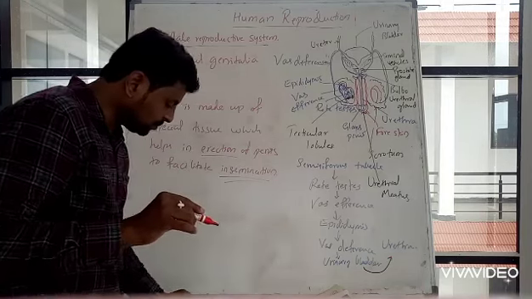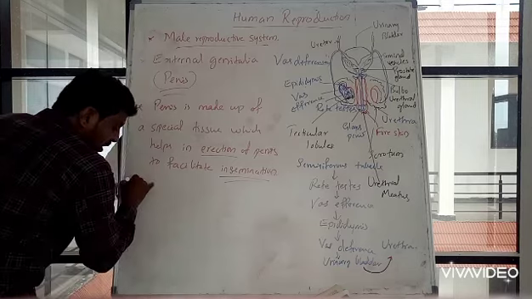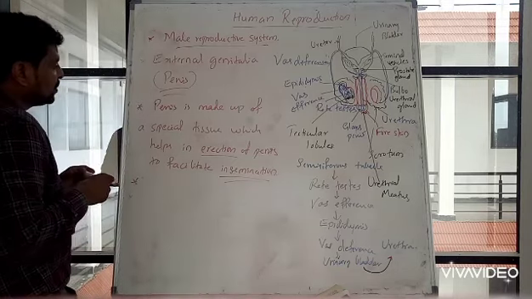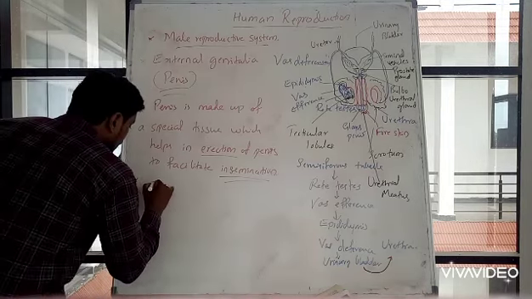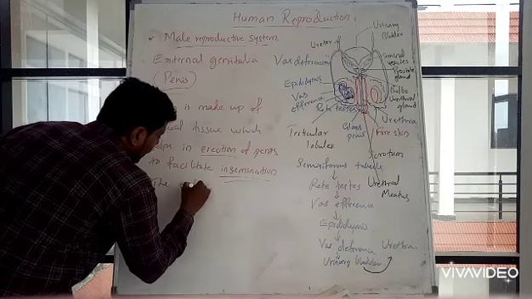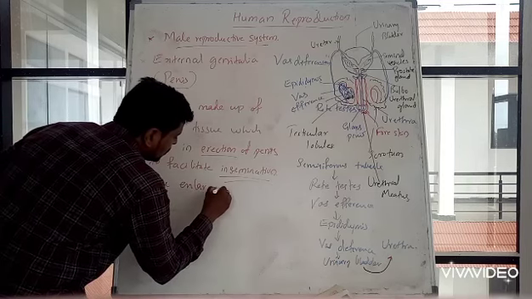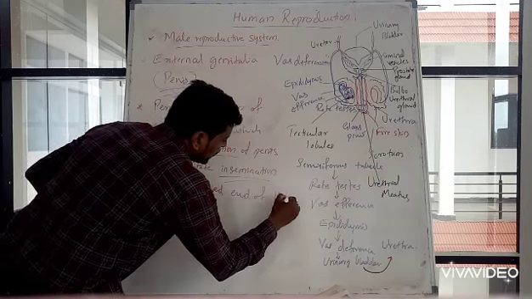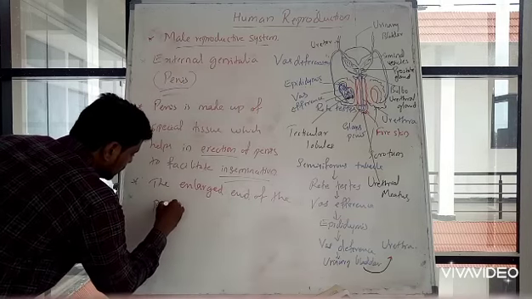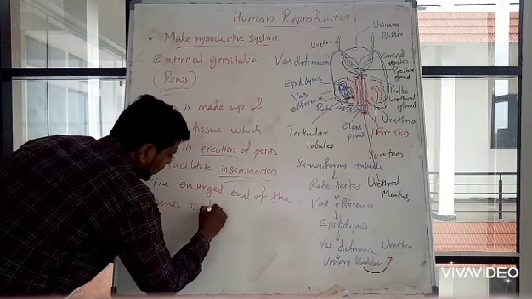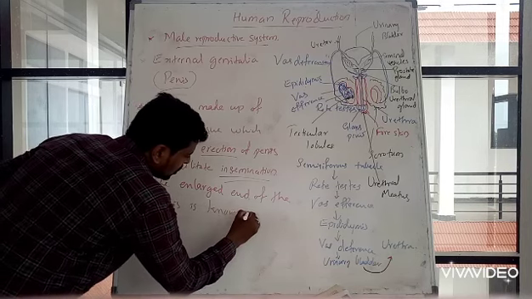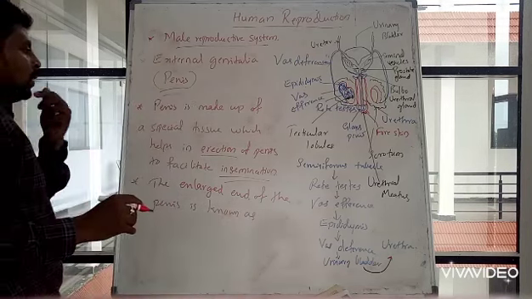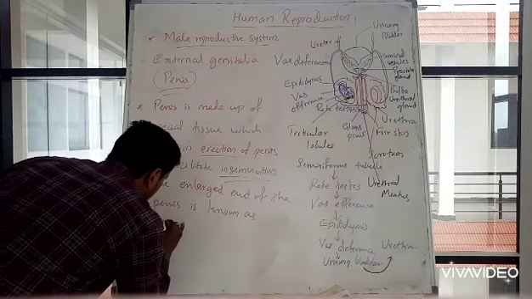Then the enlarged end of the penis is known as glans penis.